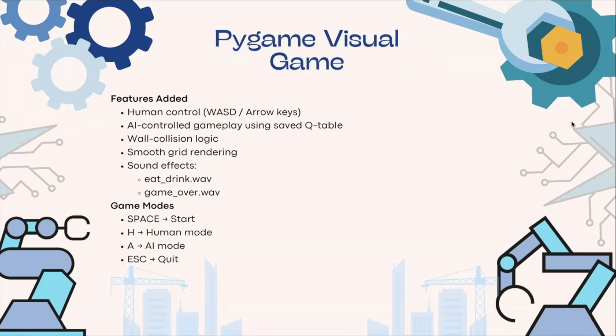We also built a Pygame version of snake, which I will show you in the demo. This version is separate from the RL environment. It's mainly for visualization and for human players. It shows what the game looks like and makes the project more interactive. It also has two modes, human mode and AI mode. In human mode, we control the snake with the keyboard. In AI mode, the snake follows a simple deterministic strategy. And also we added sound effects for eating food and for game over.